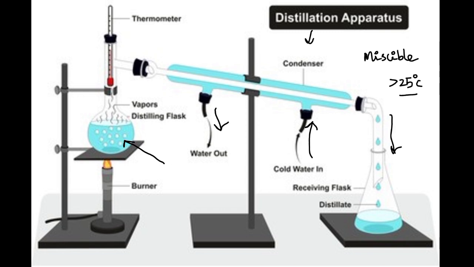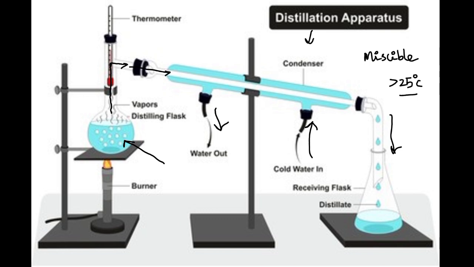Now the Bunsen burner heats the miscible liquid. After reaching the boiling point, vapor moves up and it moves in this way.